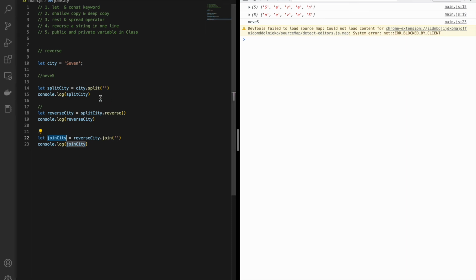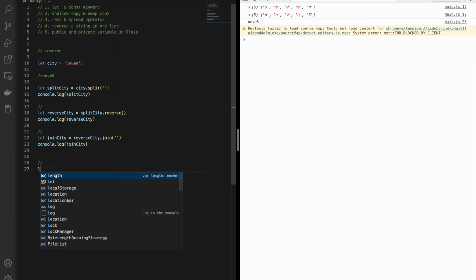So now we are aware that we require three functions: split, reverse, and join. Now I will combine all these functions into a one-line operation. Basically it is three operations which I will be doing in one line.